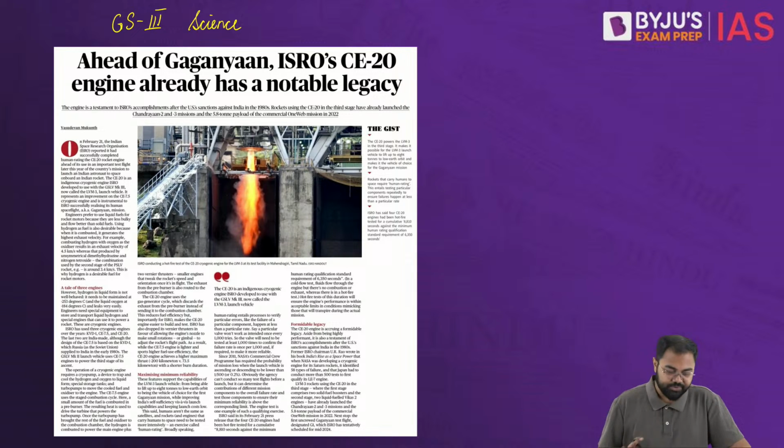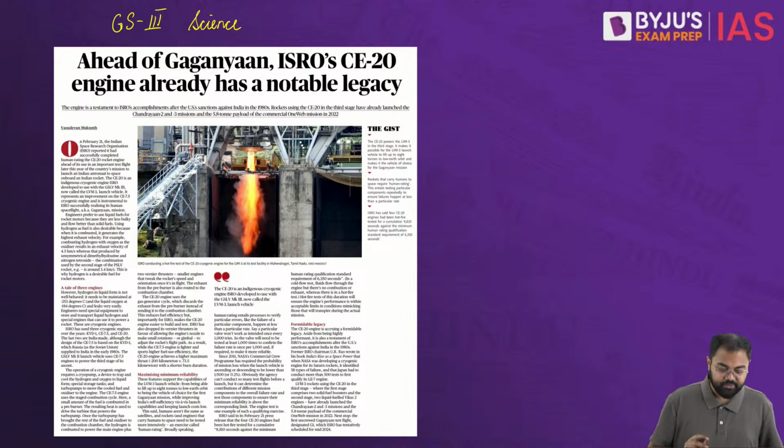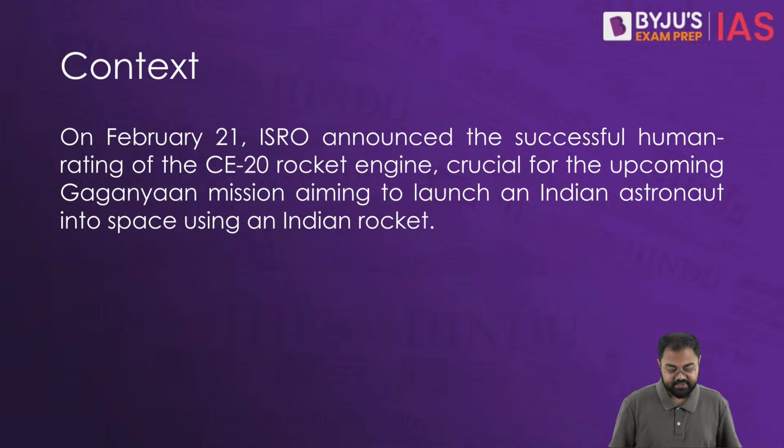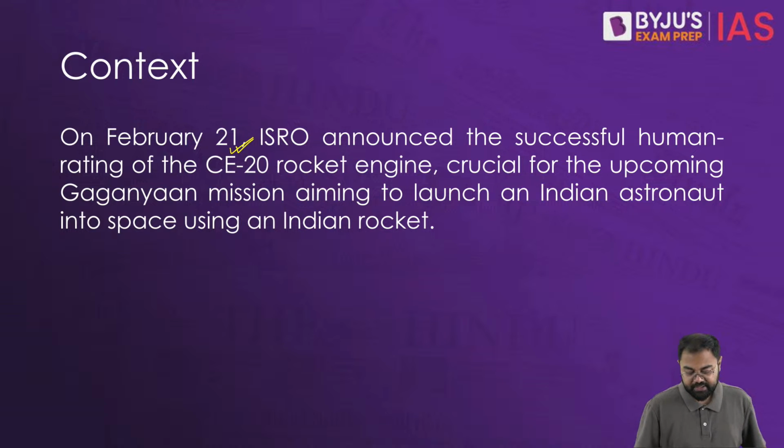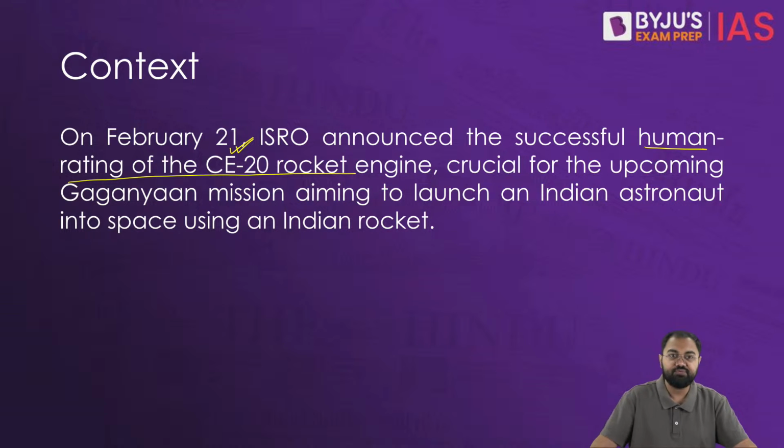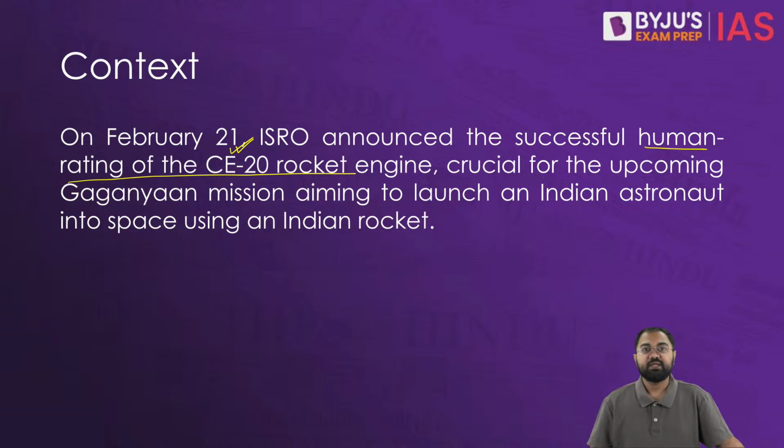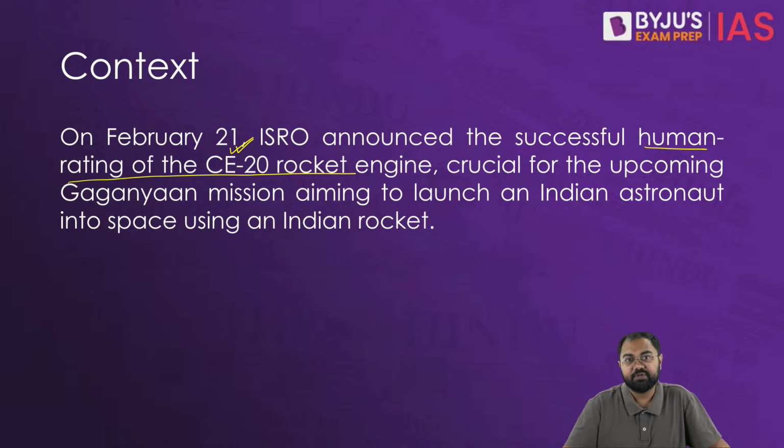Now overall, this article basically talks about the Gaganyaan mission, and I'm sure that you all have heard of the Gaganyaan mission, and there is a key test that was done. This is what was done on 21st of February, that ISRO announced successful human rating of the CE20 rocket engine, crucial for the upcoming Gaganyaan mission, which is going to launch Indian astronauts to space. Now what exactly is the article talking about?